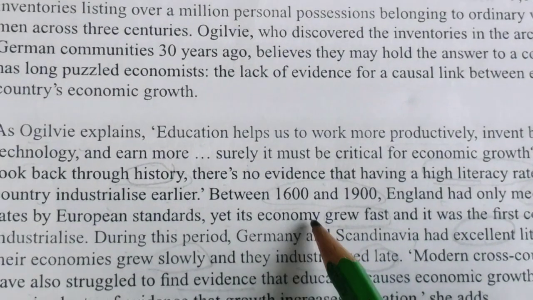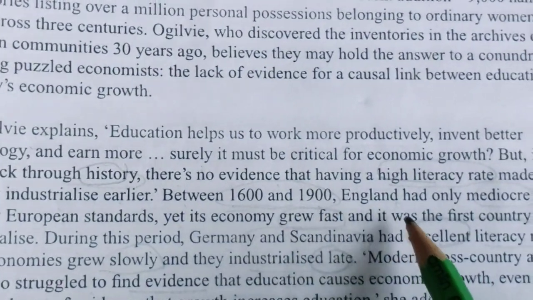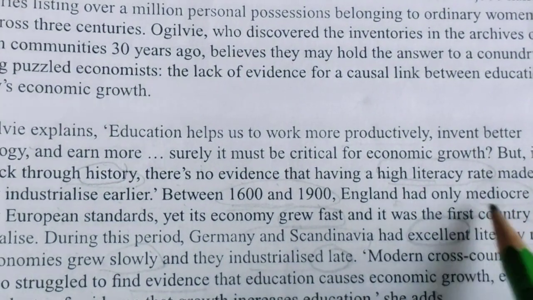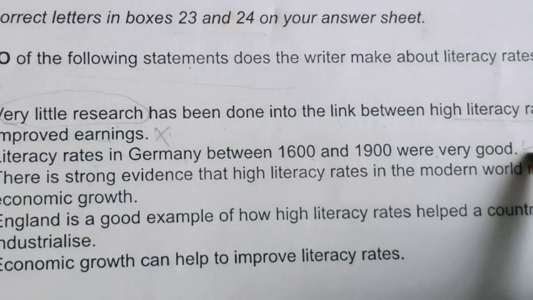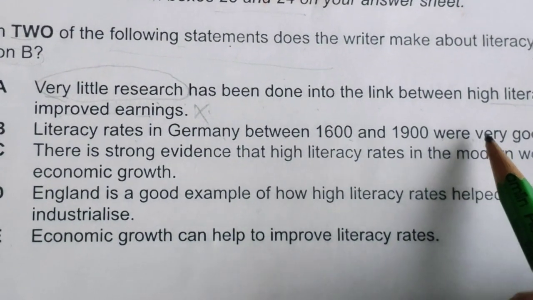See, it is clearly given. Between this and this, England had this literacy rate, but during this period, Germany had an excellent literacy rate. So this is the option, perfectly matching. So you need to match the statements.